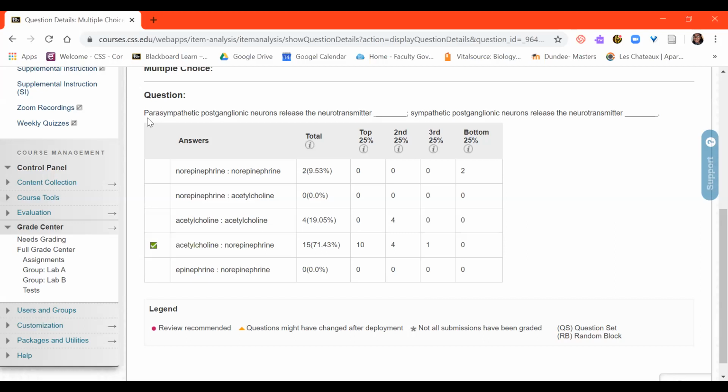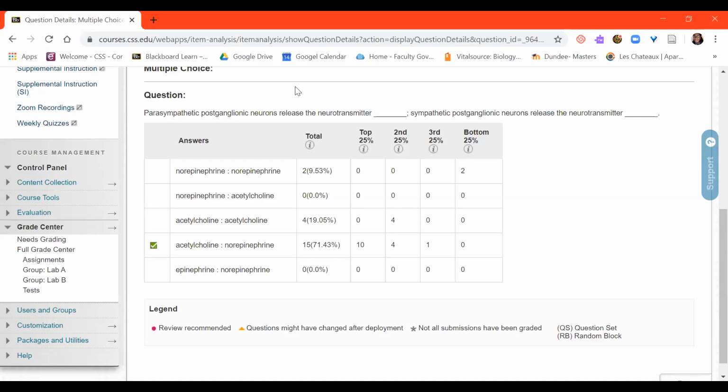I think we looked at a clicker question similar to this. The difference here is understanding that we're speaking about postganglionic neurons. On the parasympathetic side, it's going to be acetylcholine. On the sympathetic side, it's going to be norepinephrine. We could have switched this question around to ask about the preganglionic, and I think we looked at a clicker question to that effect, and that would have been acetylcholine for both.